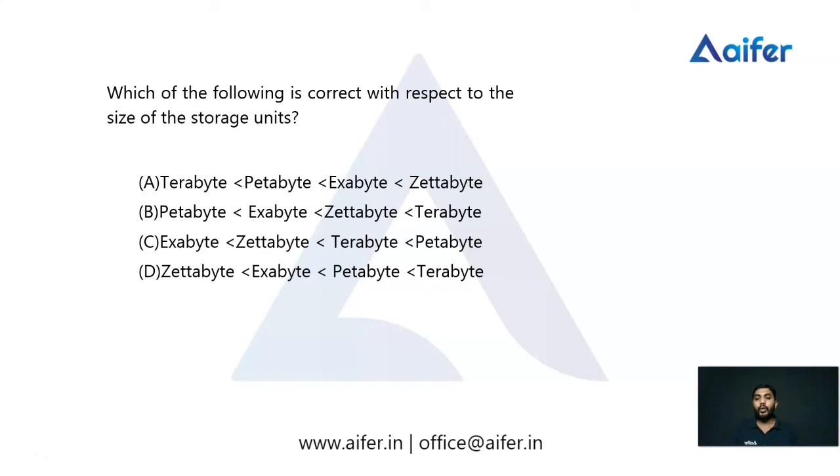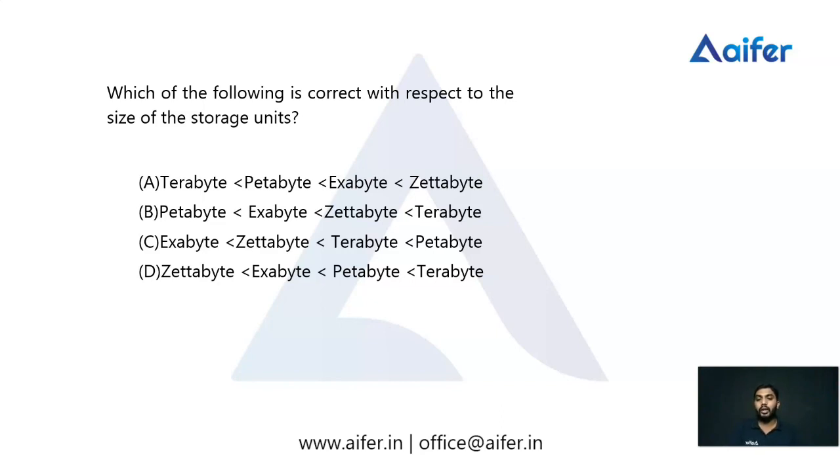Which of the following is correct with respect to the size of the storage units? We know that storage units have different sizes. So we need to identify which one is the smallest and which one is the next smallest. After that, which will come? We want to identify the size of the storage units.